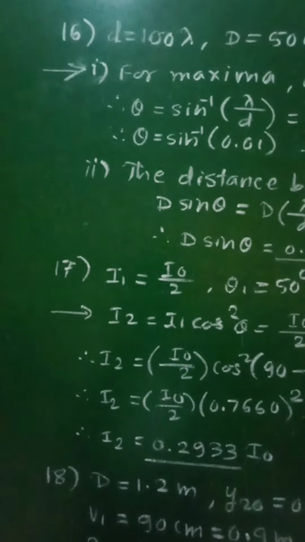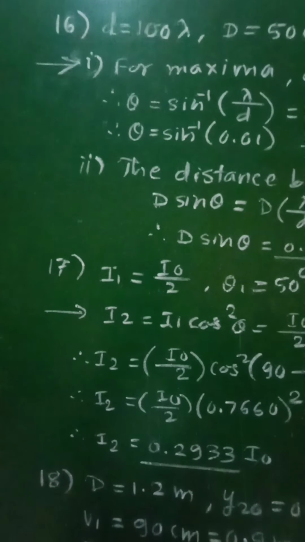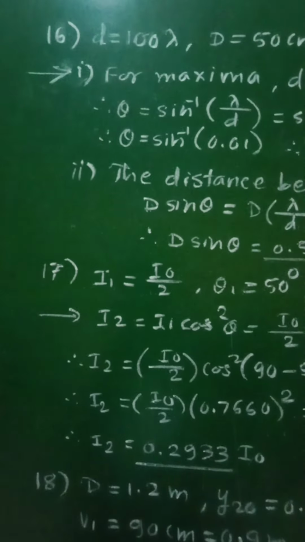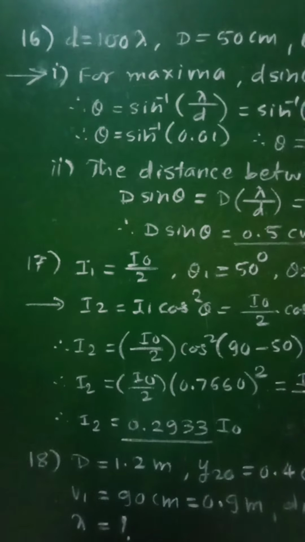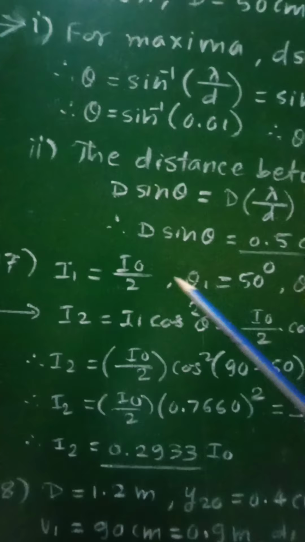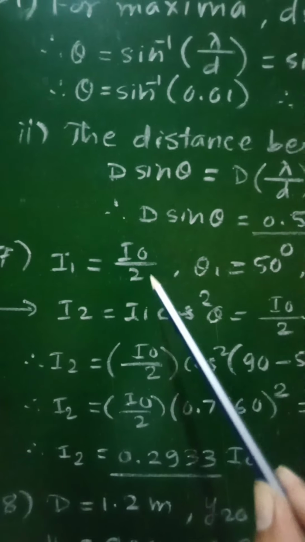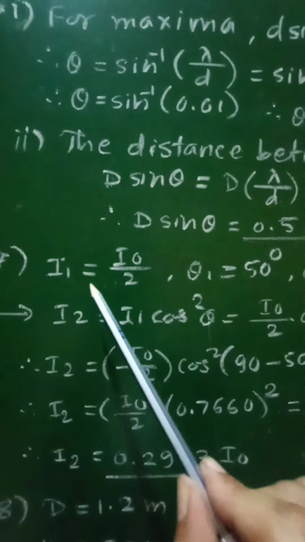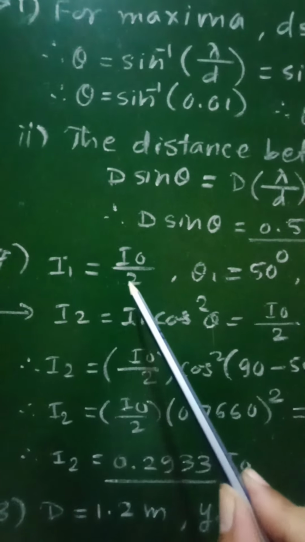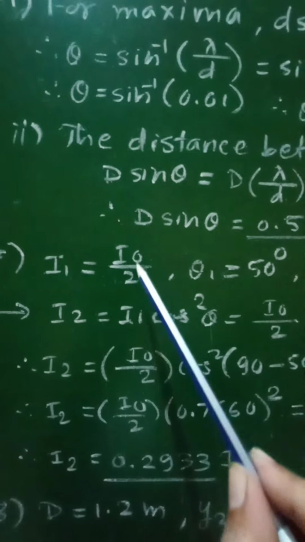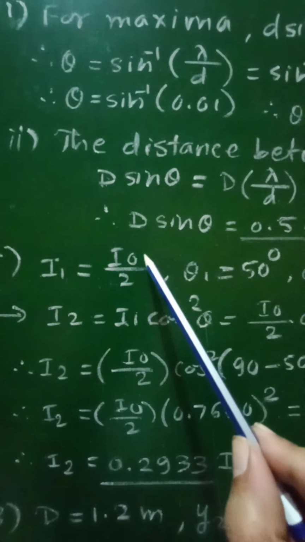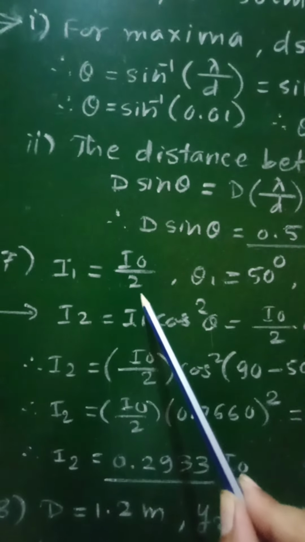What is the intensity of light after it has passed through the second polaroid? For this numerical, given data is initial intensity I1 equal to I0 by 2. That is, intensity of light passing through the first polaroid will be equal to maximum intensity I0 by 2.